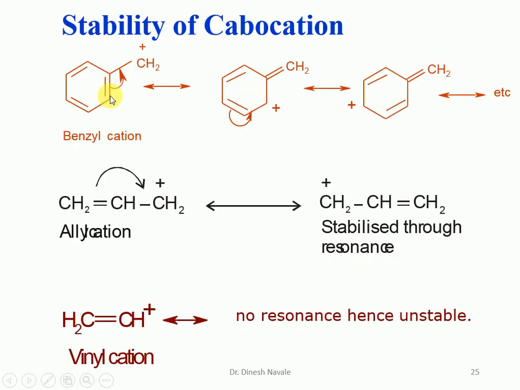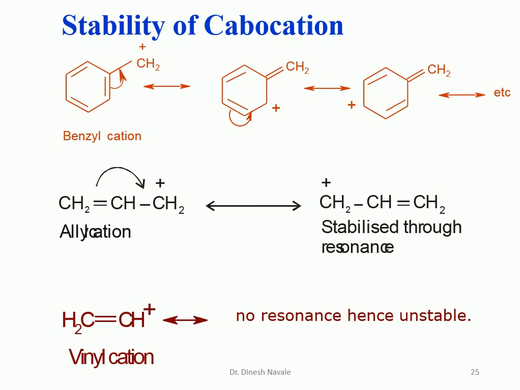So this is the stability of carbocation that we already discussed. The benzyl carbocation, by resonance, is 1, 2, 3. So there are four resonating structures, whereas in the case of the allyl carbocation, there is one resonating structure. So the allyl carbocation is going to exhibit one resonance structure, and the benzyl carbocation is going to exhibit four resonating structures. So in the case of the benzyl carbocation, resonating structures are more.